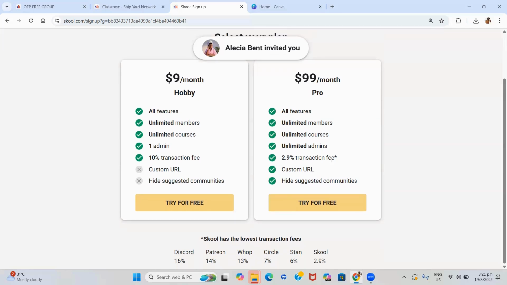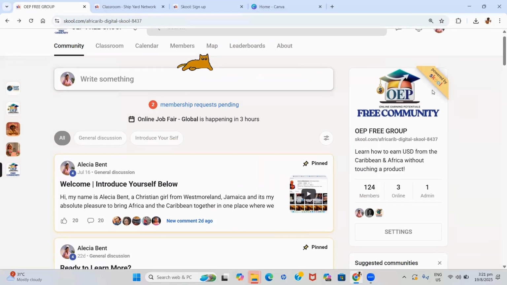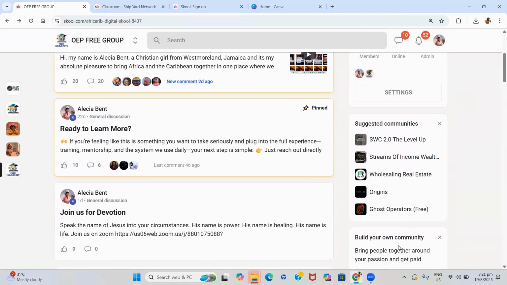As you can see, the transaction fee is much, much less, 2.9%, very, very minimal. You can have your custom URL, and it says hide suggested communities. So I'll show you what the suggested communities are. So this is my free group. And it also comes with a banner that says powered by Skool. So if you have a problem with having this banner on your community, you may want to choose a $99 plan. But then here it has suggested communities right here.